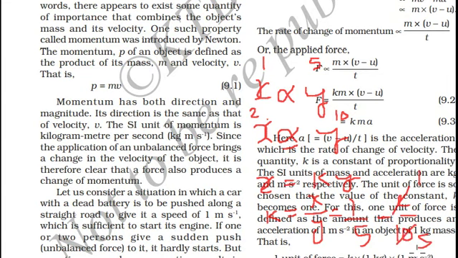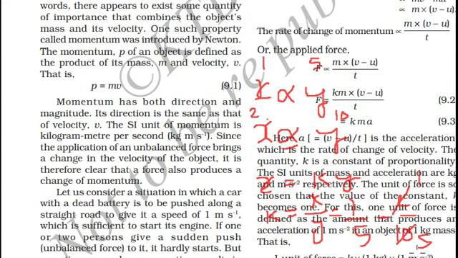But in this case, the value of proportionality constant k, now let us find out what it is. 1 unit of force, that is 1 Newton, is equal to the acceleration of 1 meter per second squared produced for 1 kg of mass.